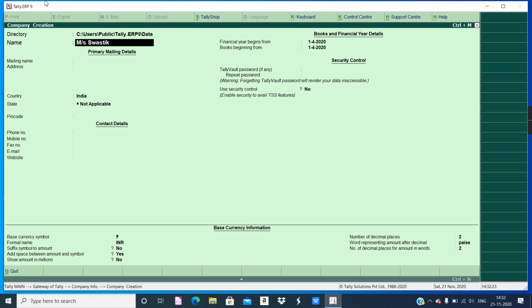Garment suppliers. Mailing name garment suppliers is fine. Company address as per the question, MG Road Industrial Estate, Aurangabad.